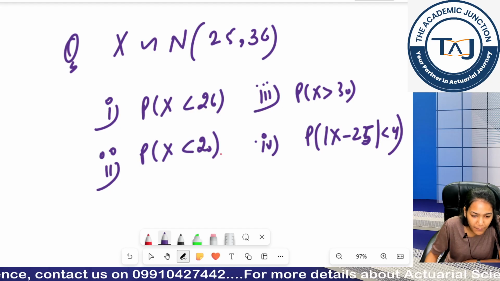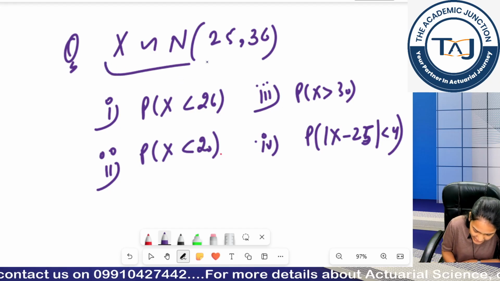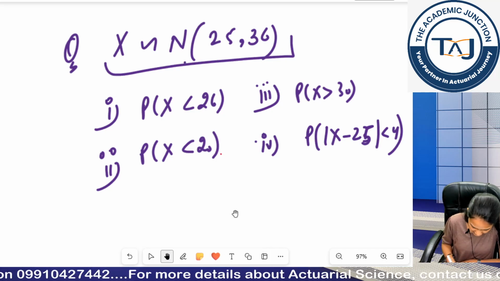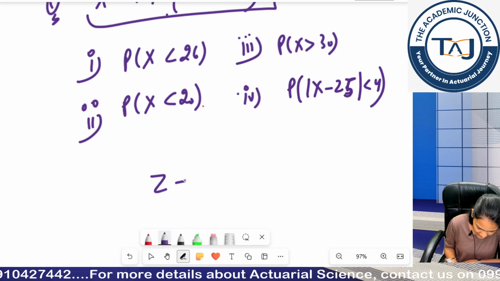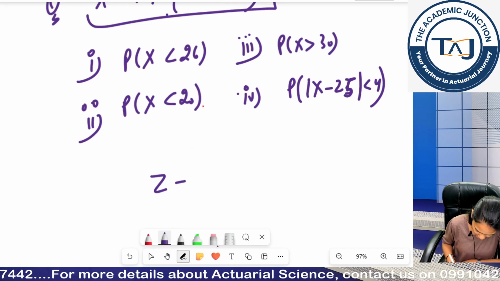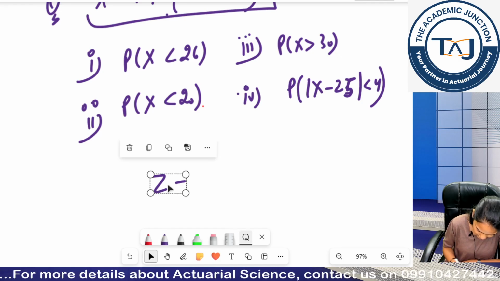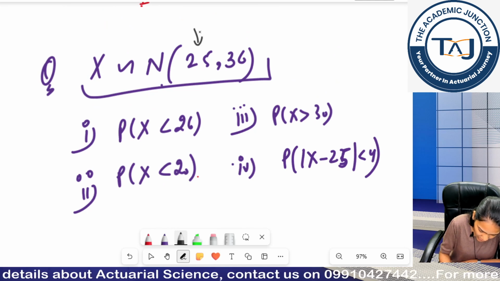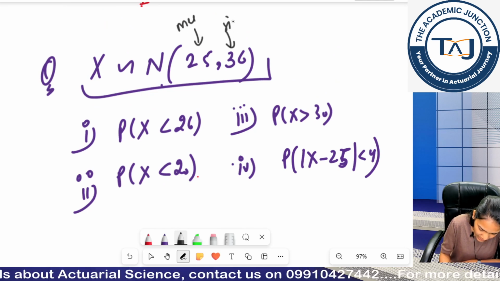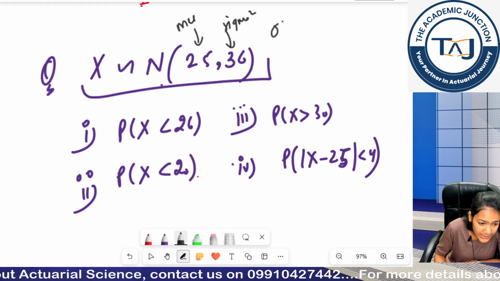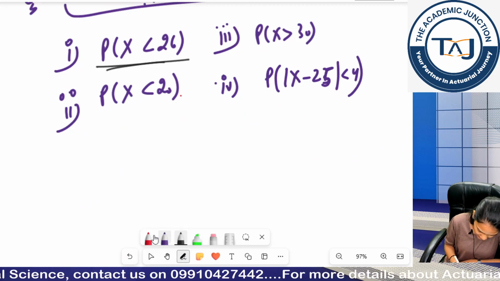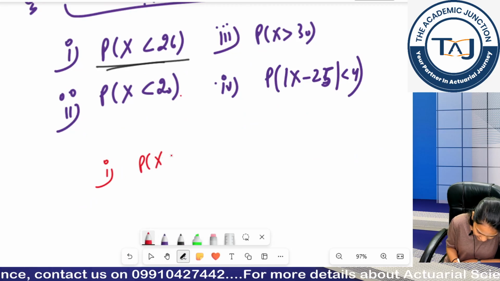I am giving you 5 minutes. Try attempting it. It is a normal distribution. You need to convert this normal distribution into standard normal. So you will define this value z is equal to, for example, so basically this becomes your mu, this becomes your sigma square, okay, sigma square, right. So now if I have my question, I will do one part, then you can do rest, okay.